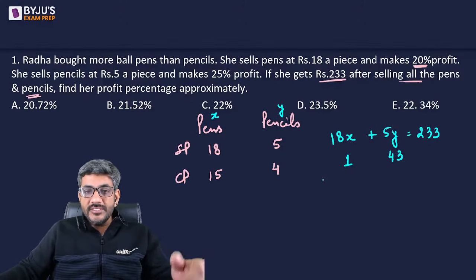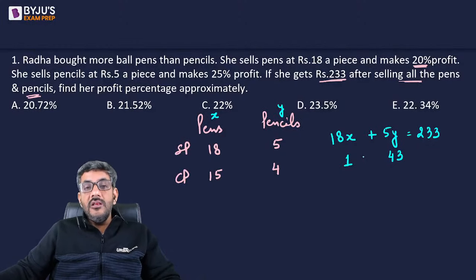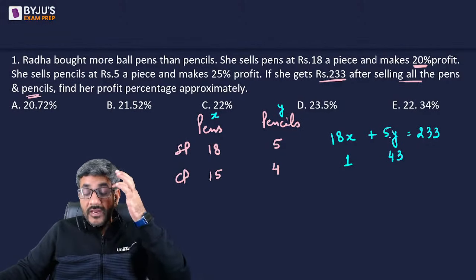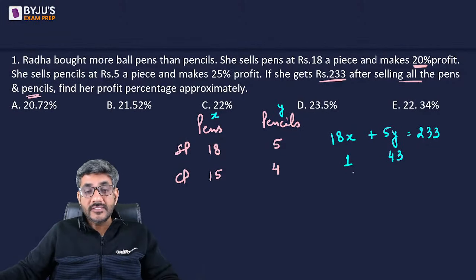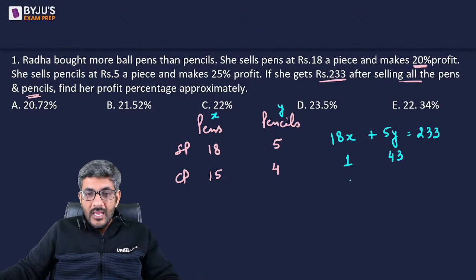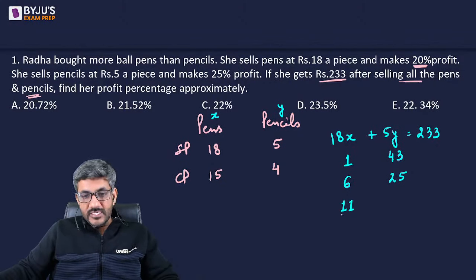And in linear equations, you must have known that the value of x changes by the coefficient of y, and the value of y changes by the coefficient of x. That means if x equal to 1 satisfies this equation, x equal to 6 will also satisfy. That is 5 more than 1, and the value of y will decrease by 18. So 43 minus 18, 25 is going to satisfy. Then the value of x increased by 5, that is 11, is going to satisfy, and the value of y decreased by 18, that is 7, is going to satisfy.